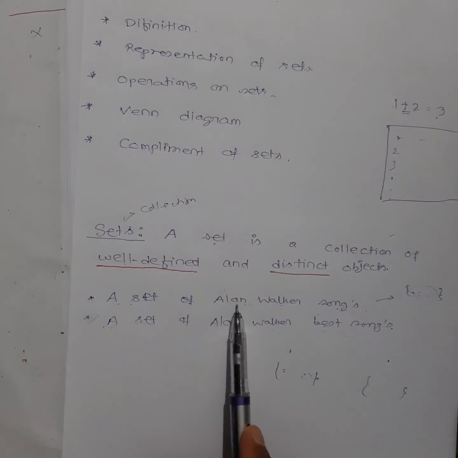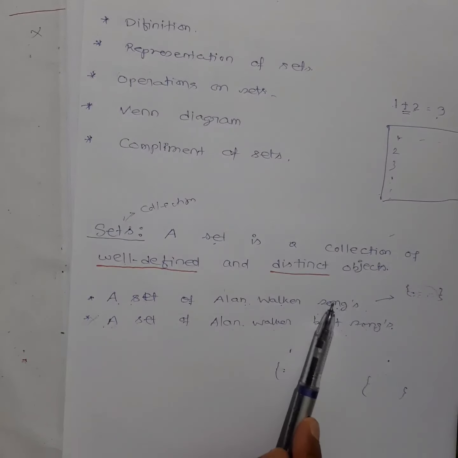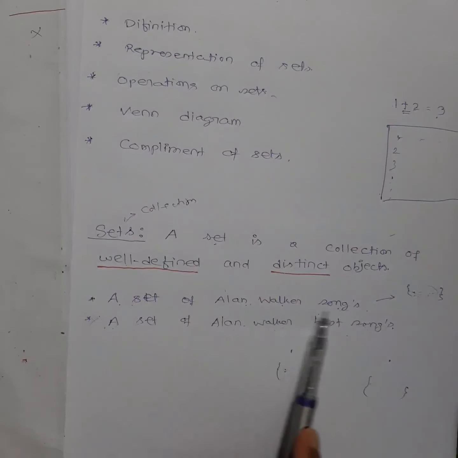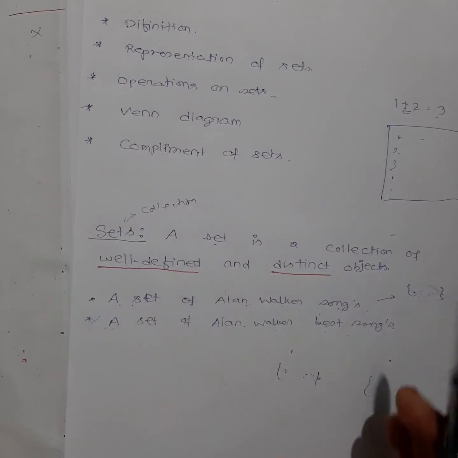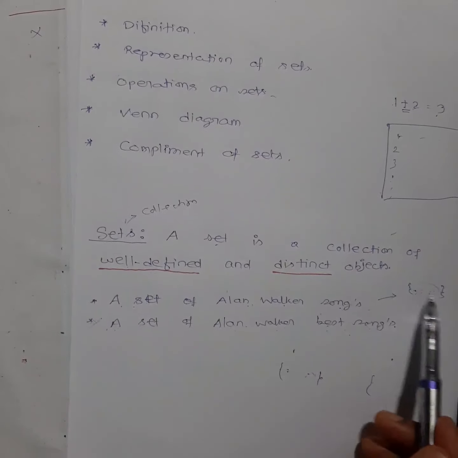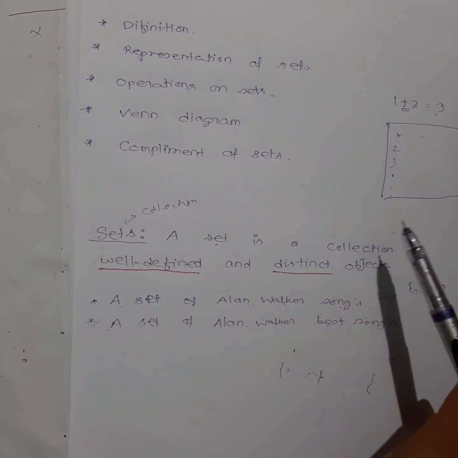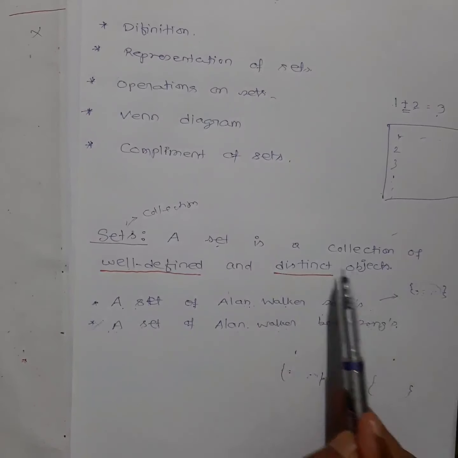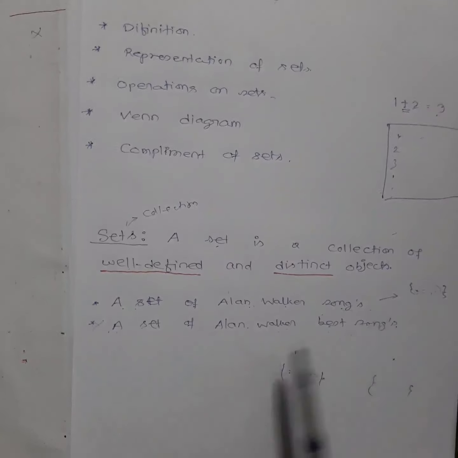What kind of set? Alan Walker's song. So in this case, when I ask you to collect this set, you can easily give me the list. Obviously you have to do research on that, but you can easily find that out and write it down. Each student, if they find out, will give me the same list.